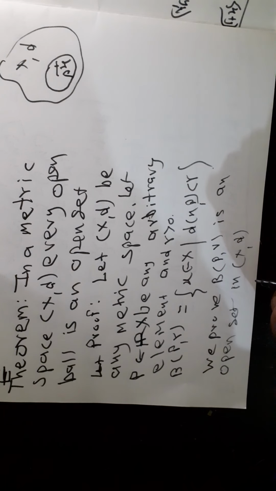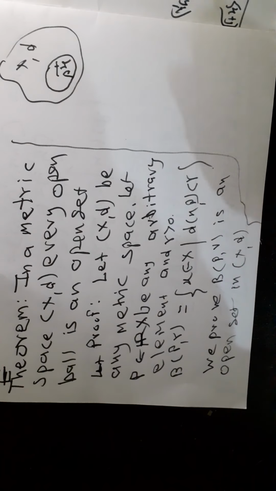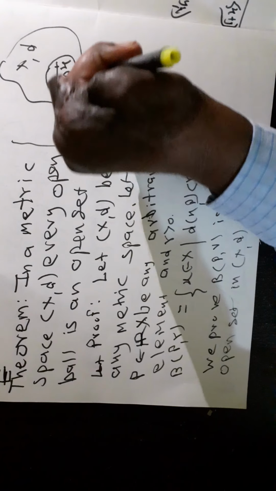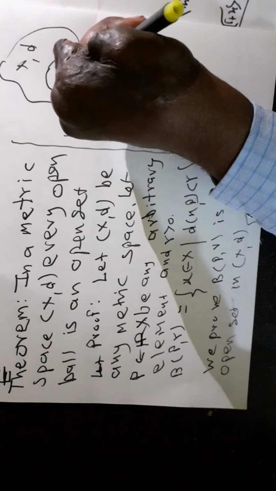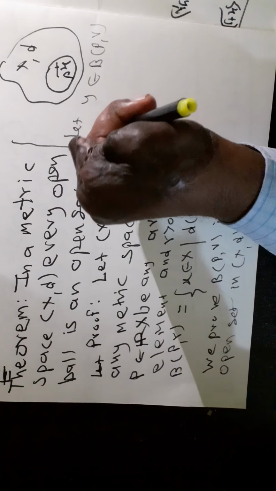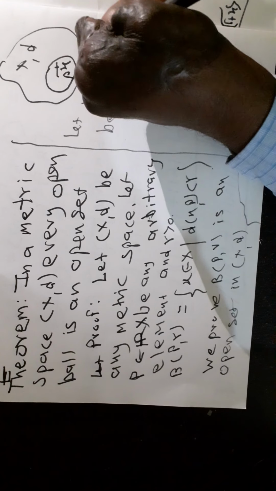If this is true for any y belonging to the ball centered at p and radius r, then it means that ball B(p, r) is an open set in (X, d). Let y belong to ball B(p, r) be any arbitrary element.